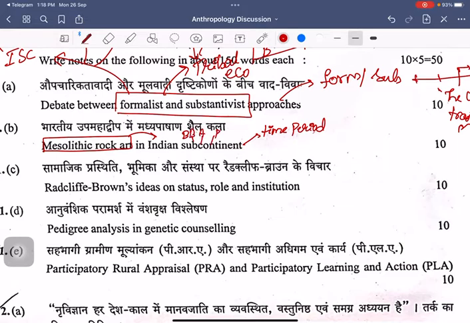Here you can talk about the various aspects of Mesolithic rock art. It might be the texture, or the color combinations and usages, or the nature of the cave art, or the nature of the petroglyphs that are generally found in this region. This can be one aspect.